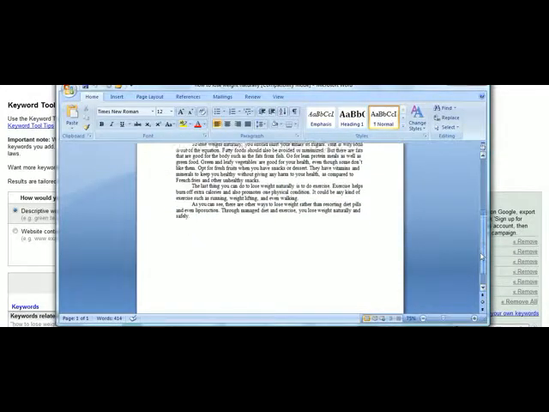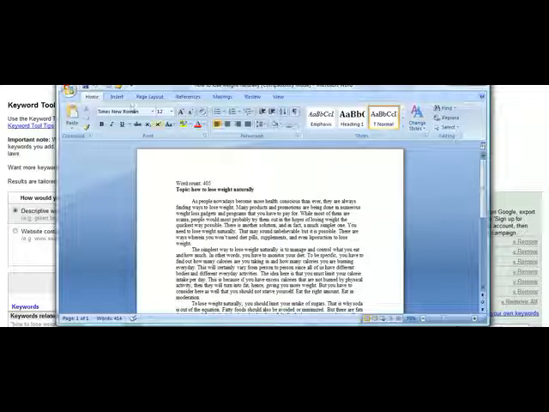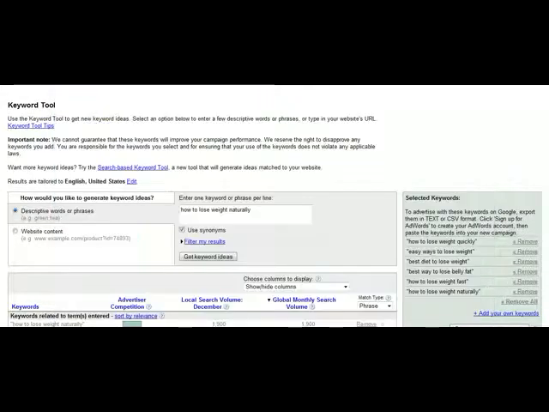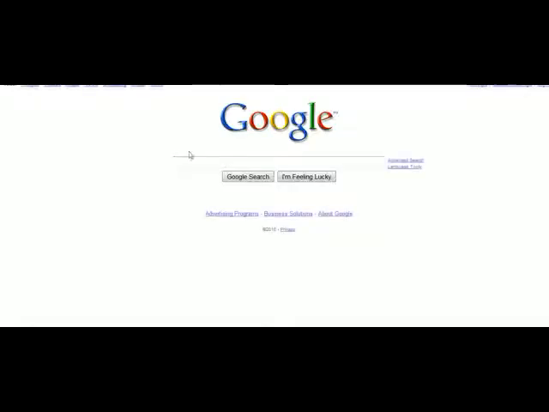So what, again, I recommend you do is just write short, informative articles. I do a lot of my article research by just going out to Google, and let's just head on over here to Google real quick. And you can do your research just through Google rather effectively.